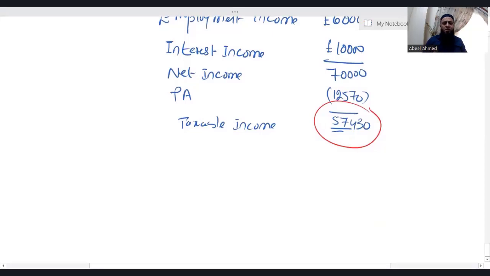Now, how do we calculate tax when we have more than one source of income? Look at the presentation. You need to make 3 columns. There are 2 sources of income, make 3 columns. If there are 3 sources of income, make 4 columns. The question is, why do we make 1 extra column? You will get to know. Wait.